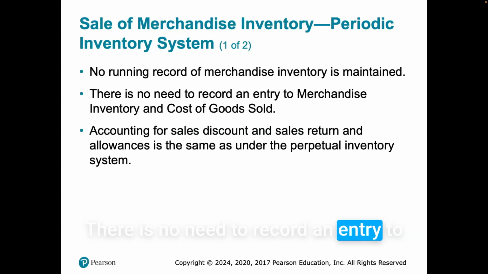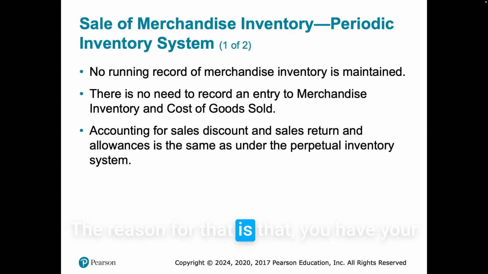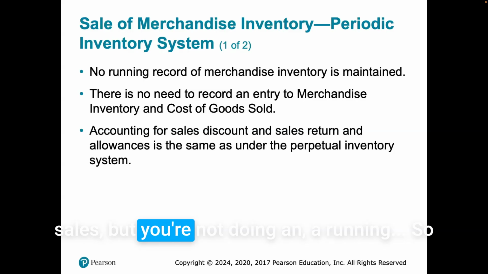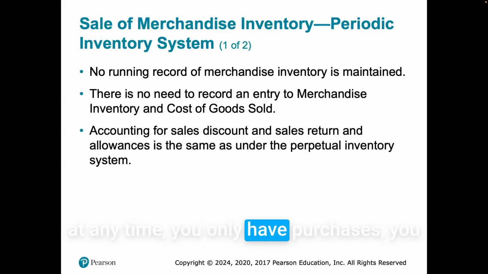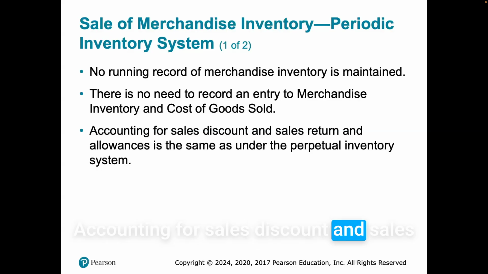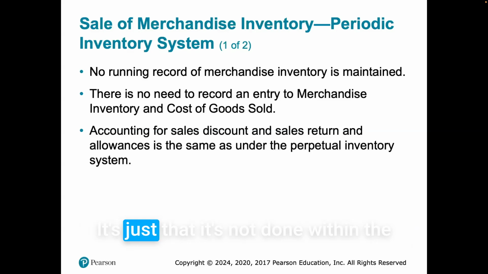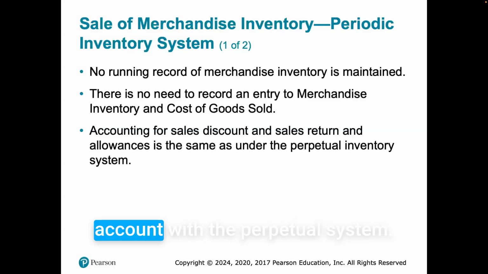There is no need to record an entry to merchandise inventory and cost of goods sold. The reason for that is that you have your sales, but you're not keeping a running balance. Because you do not have an updated inventory at any time, you only have purchases. You do not have to do two entries every time. Accounting for sales discounts and sales returns and allowances is the same as under the perpetual inventory system. It's just that it's not done within the inventory account, because in the perpetual system we're keeping a running balance within the inventory account.